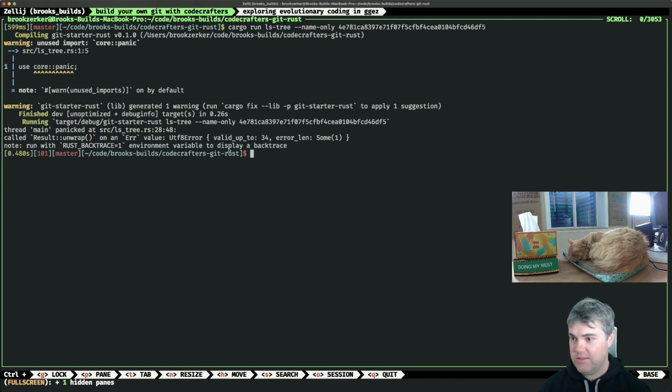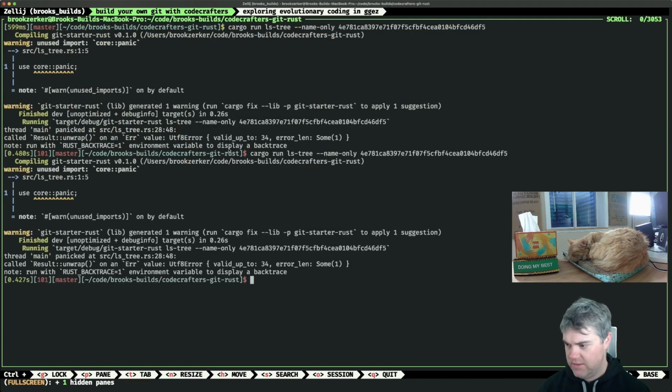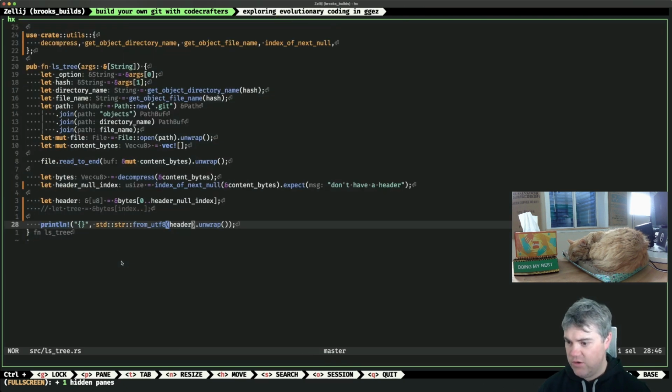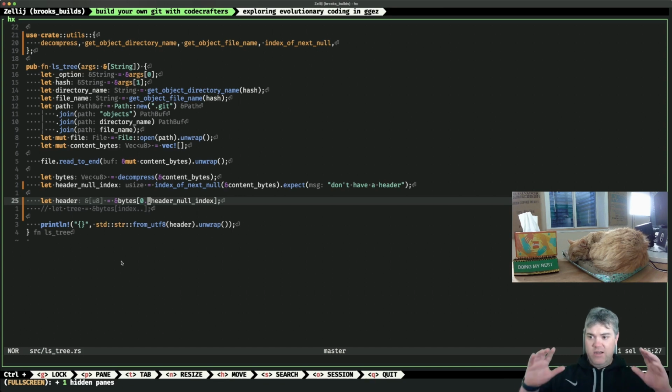You failed. I did save, right? Okay. You failed. UTF-8 error, valid up to 34. It is at line 28. Okay, so it's at this line. We're trying to turn it into a string from a UTF-8 for header. I'm trying to go from 0 to the null header to the header null index. Okay, so I'm trying to get the header out of it.